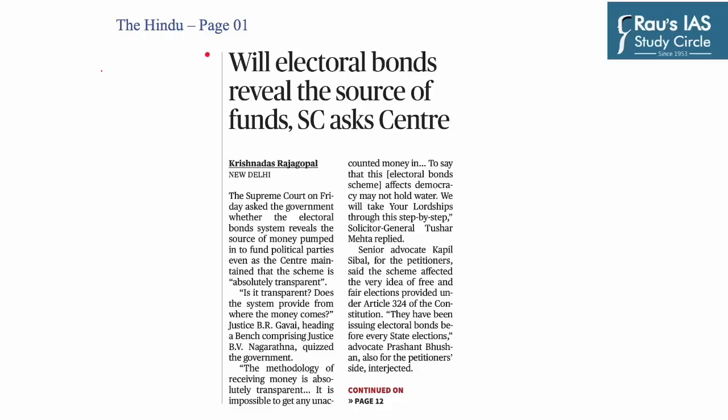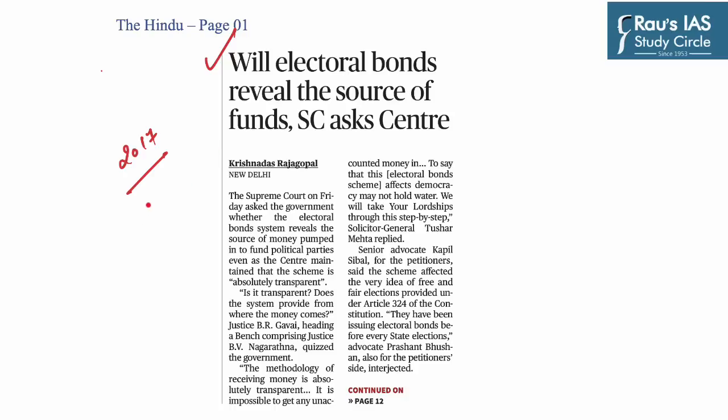First question of today is based on this news in which Supreme Court has asked central government whether the electoral bond system reveals the source of money that is being pumped into funding political parties. Now, as you all know, in 2017, the then finance minister, in order to evolve a transparent method for funding political party, introduced two major changes.